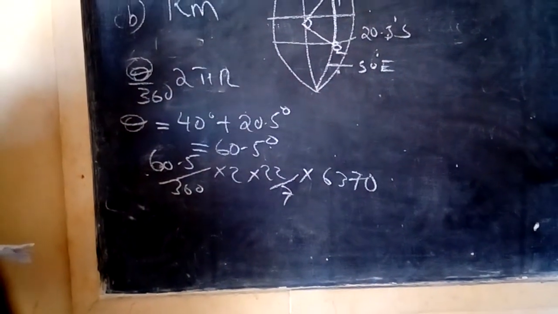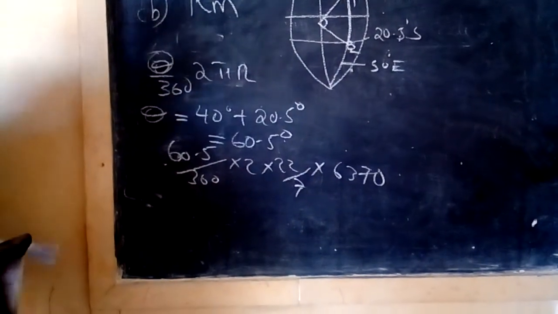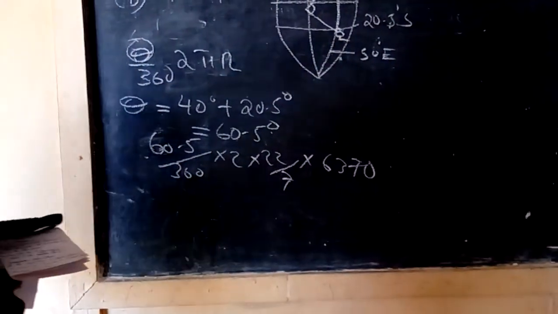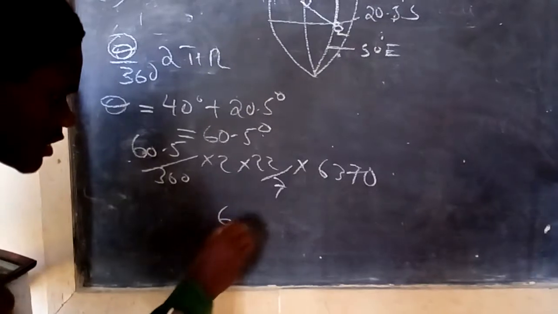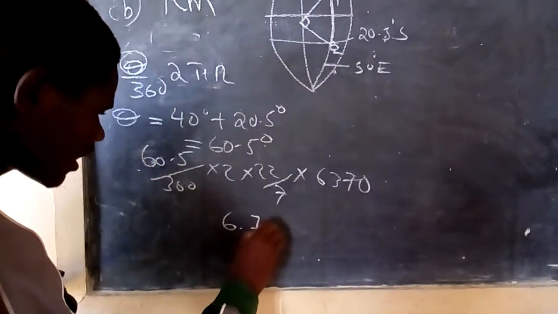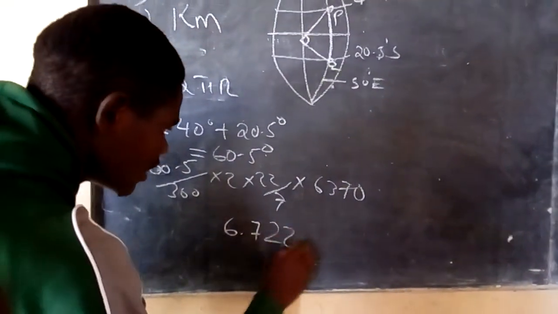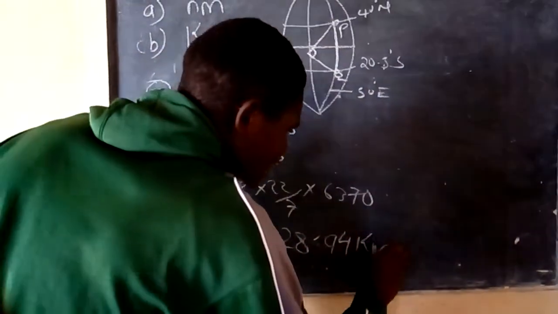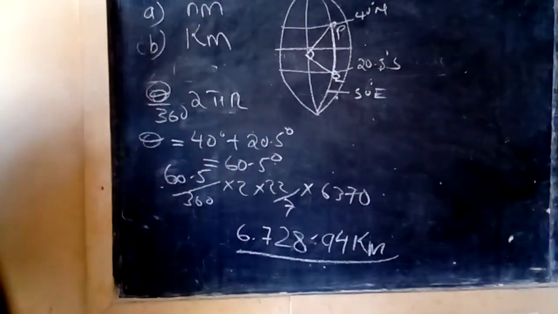Now you get that this distance is 6,728.94 kilometers. That distance in kilometers is that.